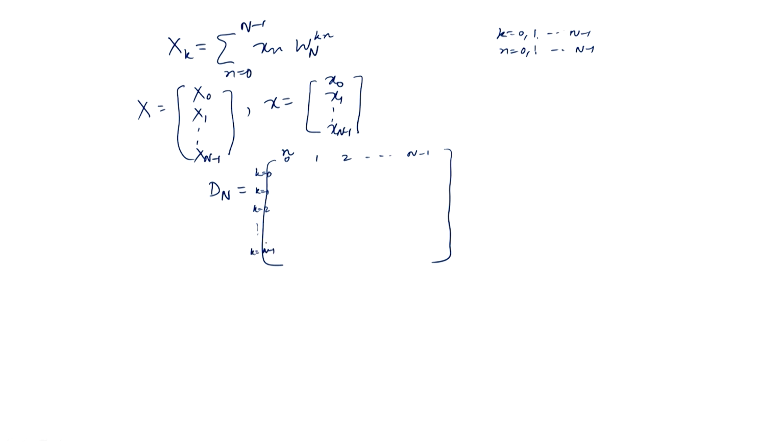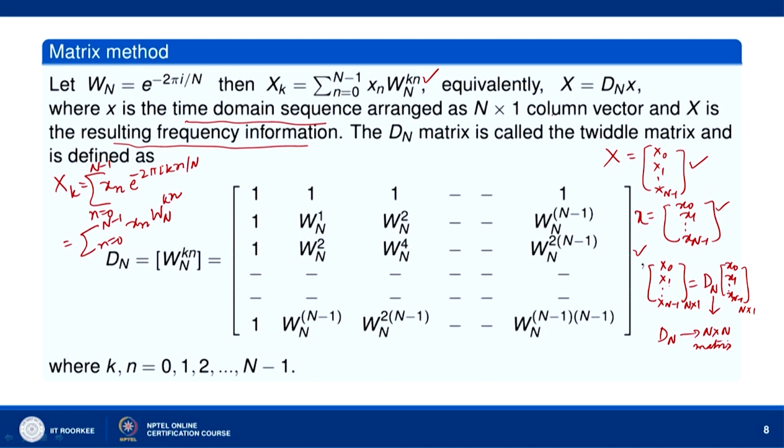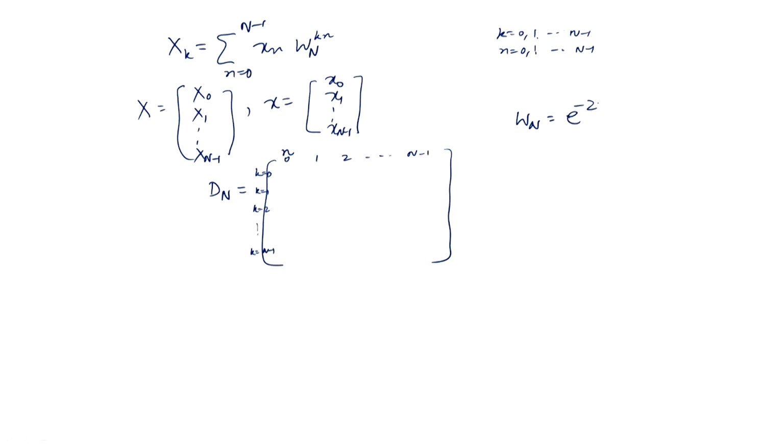When k is 0 and n is 0, we have W_N^0. We have taken W_N equal to e to the power minus 2πi by N, so W_N^(kn) is e to the power minus 2πi by N into kn. When kn is 0, e to the power 0 is 1, so we get the first element 1.